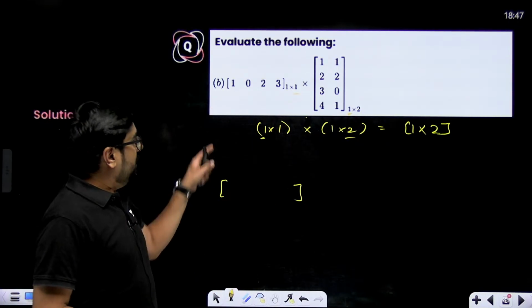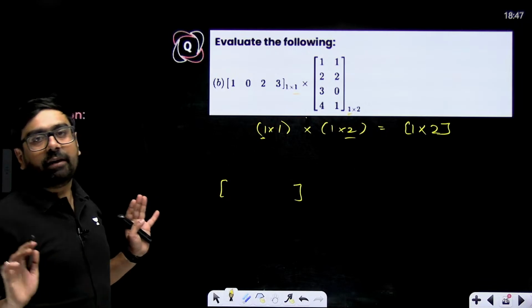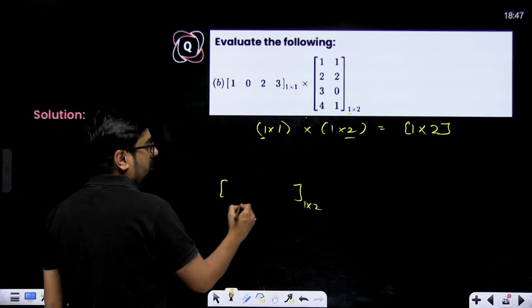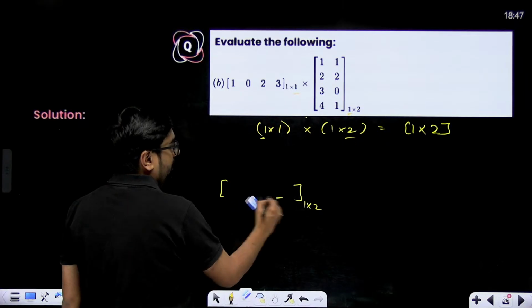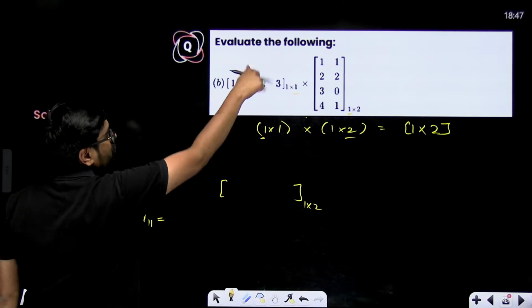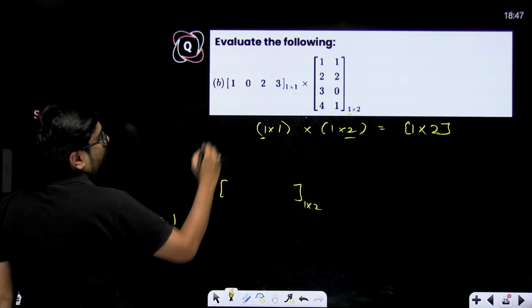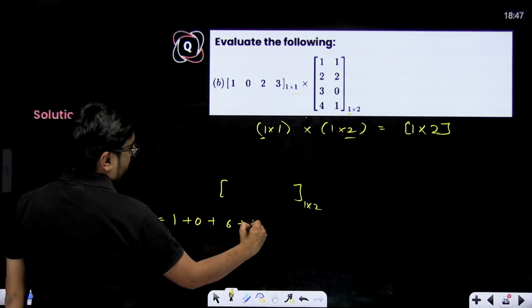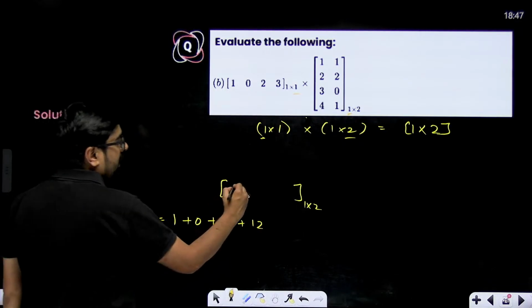First element will be A11, second element will be A12. What will be the order? This is 1 cross 2, 1 row and 2 columns. Only 2 elements are going to be present over here. So what will be A11? A11 will be first row, first column. That means 1 into 1 plus 0 into 2 plus 2 into 3, 6, plus 3 into 4. That means 12. 12 plus 6, 18, plus 1, 19.